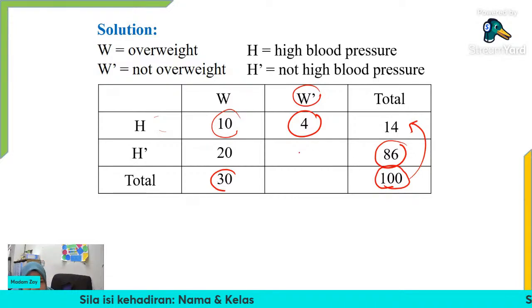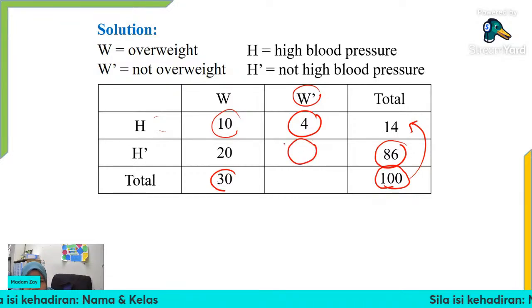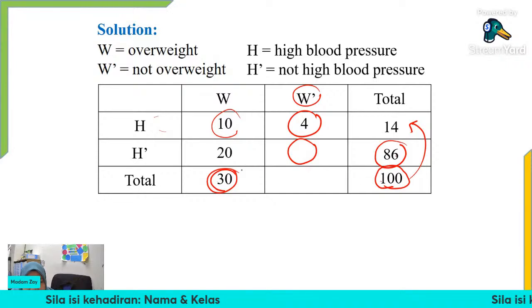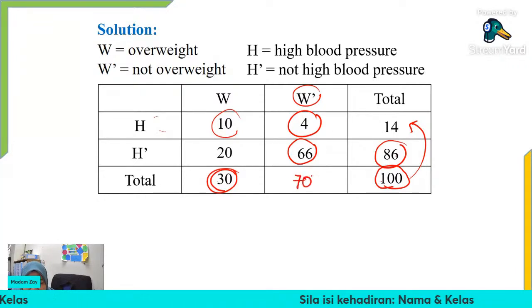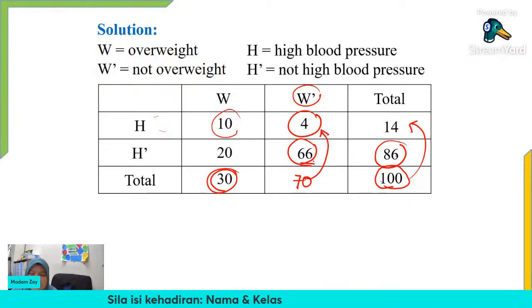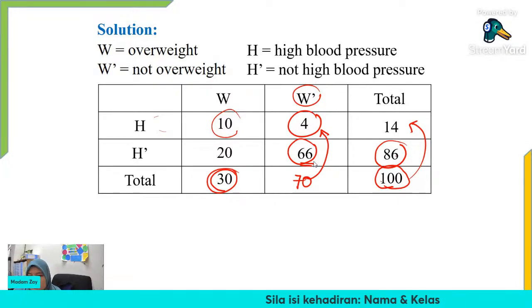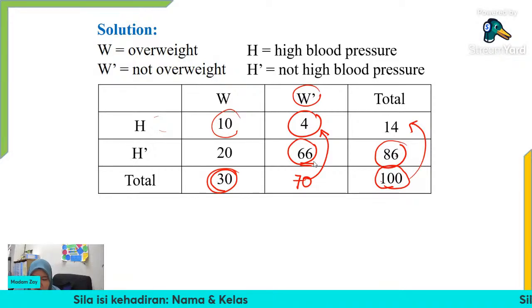And then now we can find the value here lah. So 86 minus 20. Okay. Or you can know that the total not overweight daripada 100, 30 overweight. So the remaining is 70 lah. 70 is not overweight. So 70 minus 4 is 66. Okay. So information given in the question kita kena keluarkan dulu. Okay, lepas tu letak kat mana yang ada dan penuhkan yang kosong.